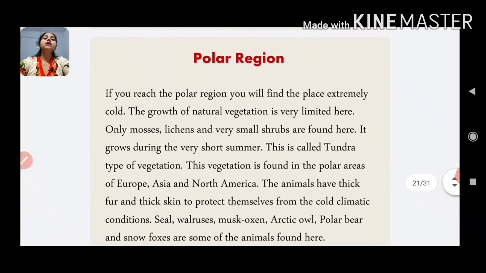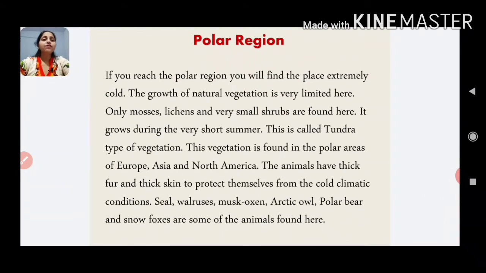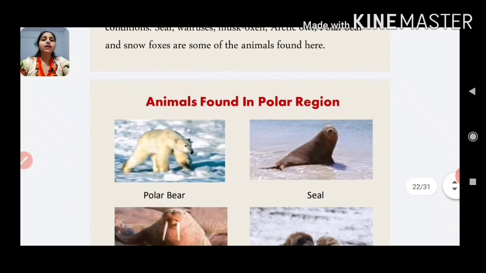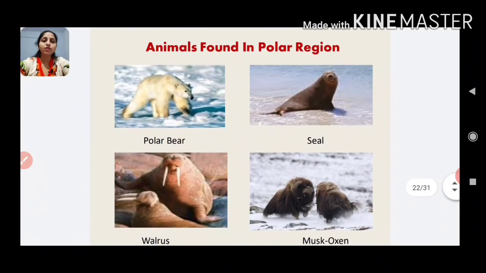Now let's talk about the cold region. It means the polar region. If you reach the polar region, you will find the place extremely cold. The growth of natural vegetation is very limited here. Only mosses, lichens and very small shrubs are found here. They grow during the very short summer. This is called tundra type of vegetation. This vegetation is found in the polar areas of Europe, Asia and North America. The animals have thick fur and thick skin to protect themselves from the cold climatic conditions. Seal, walrus, musk oxen, Arctic owl, polar bear and snow foxes are some of the animals found here.